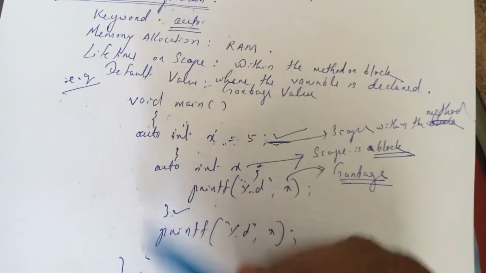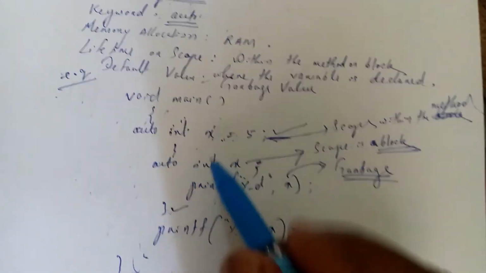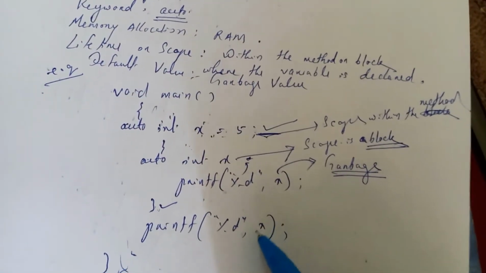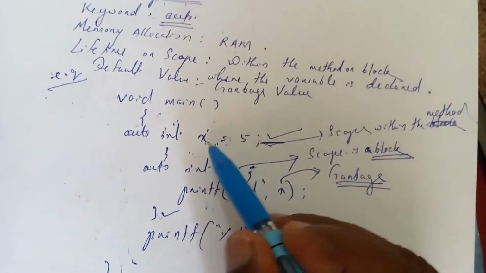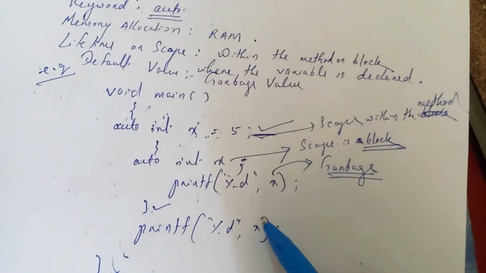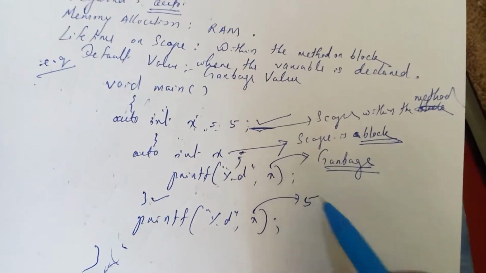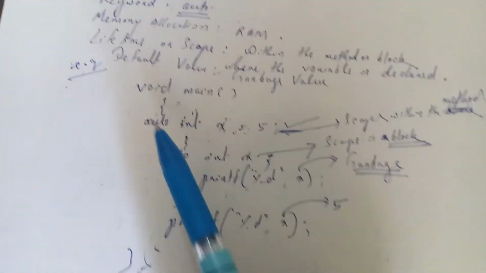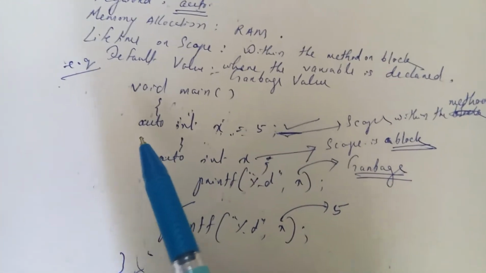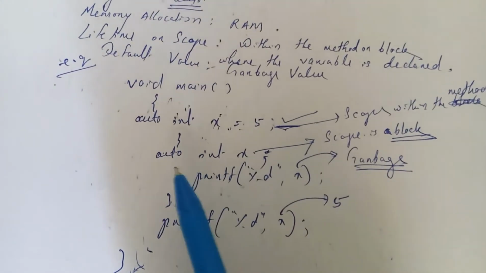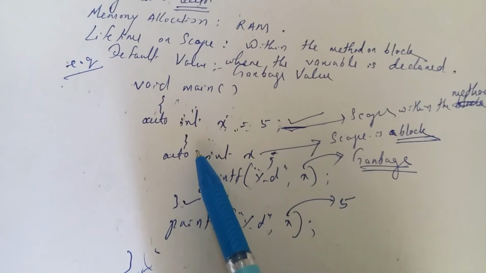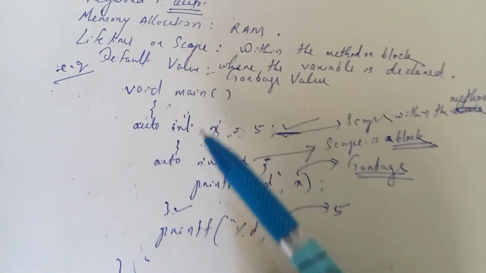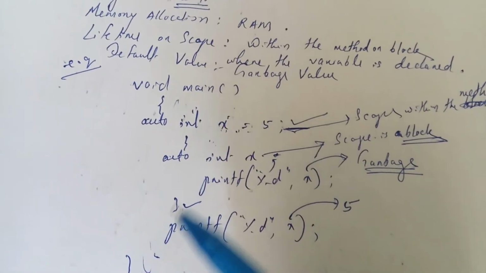So what will be the value of x here? The value of x will be printed because its lifetime is here, so its value 5 is printed. So auto variables are local variables, created inside RAM, and they have scope or lifetime within the method or within the block.